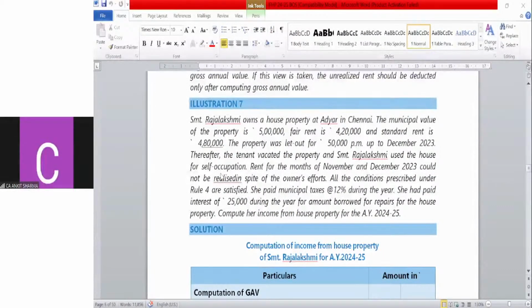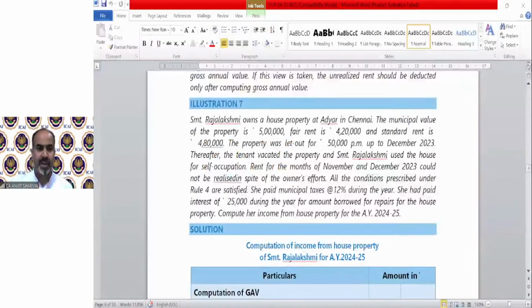The municipal value of the property is 5 lakh. Fair rent is 4 lakh 20,000. Standard rent has been given 4 lakh 80,000. The property was let out for 50,000 per month up to December 23. Thereafter, the tenant vacated the property and Srimati Rajalakshmi used the house for self-occupation.